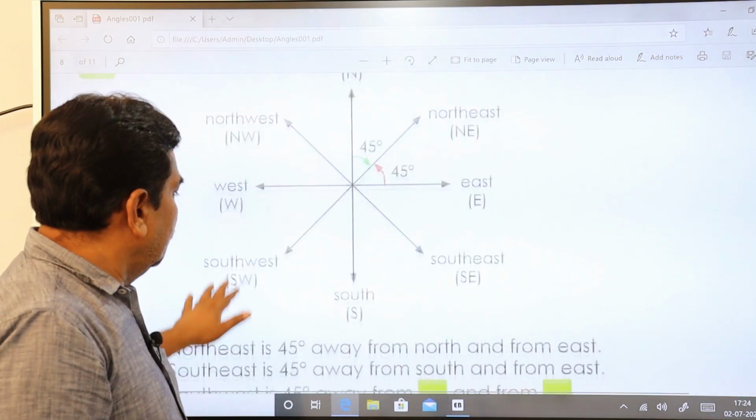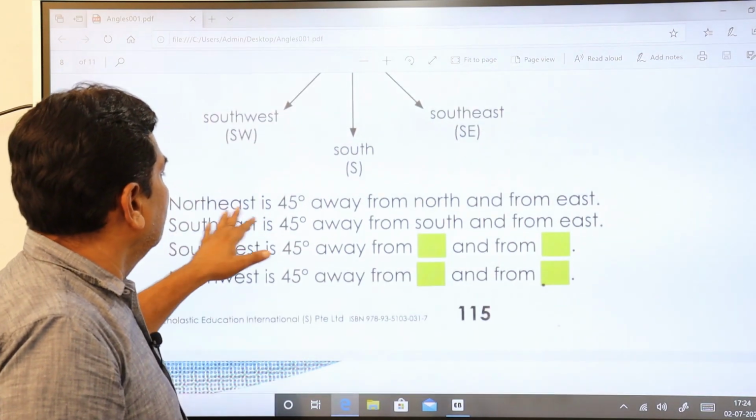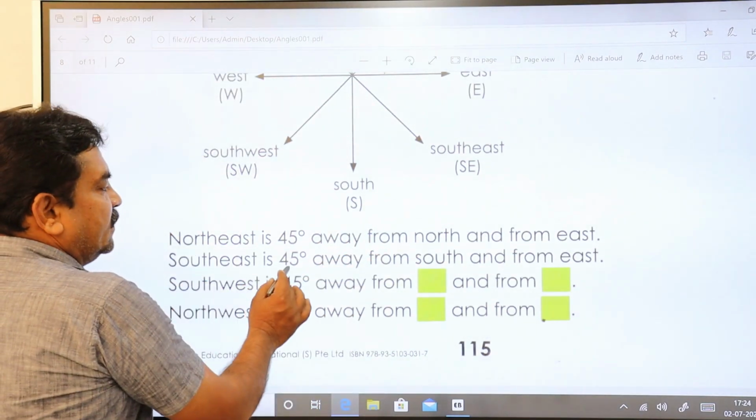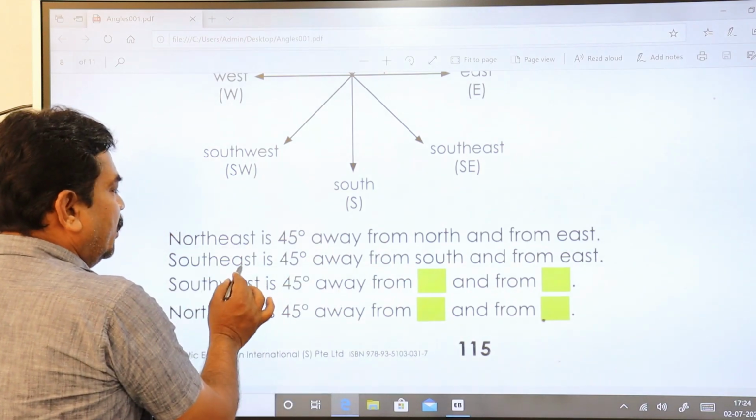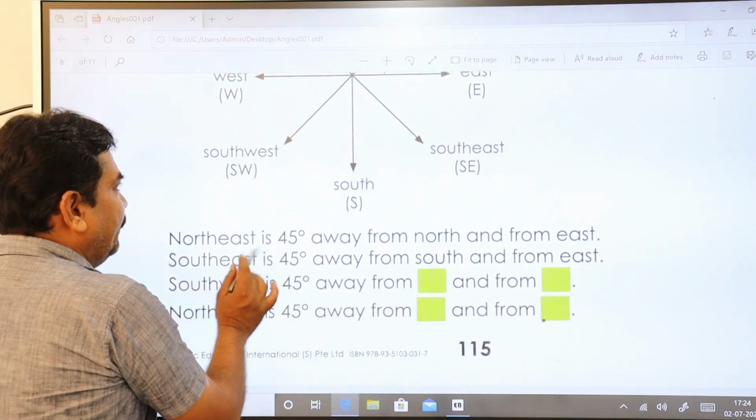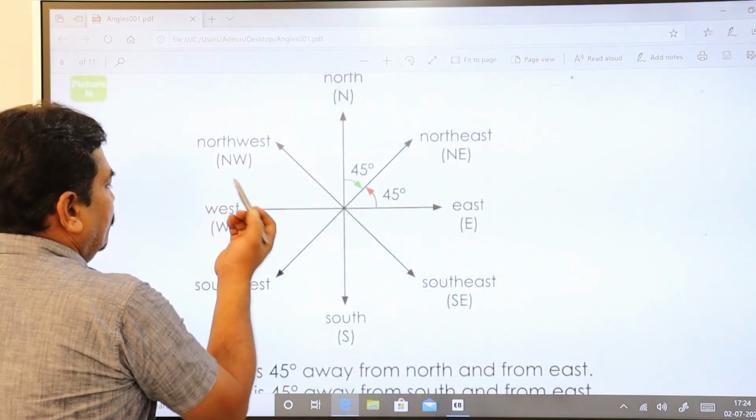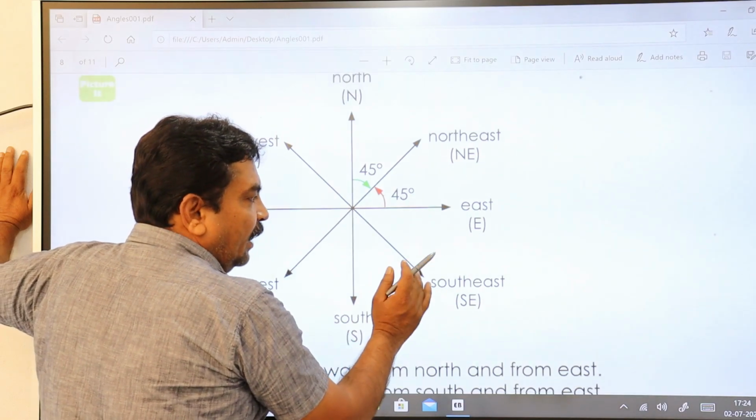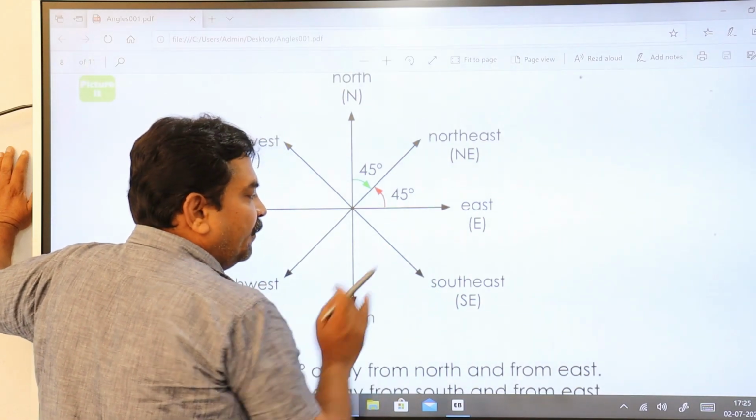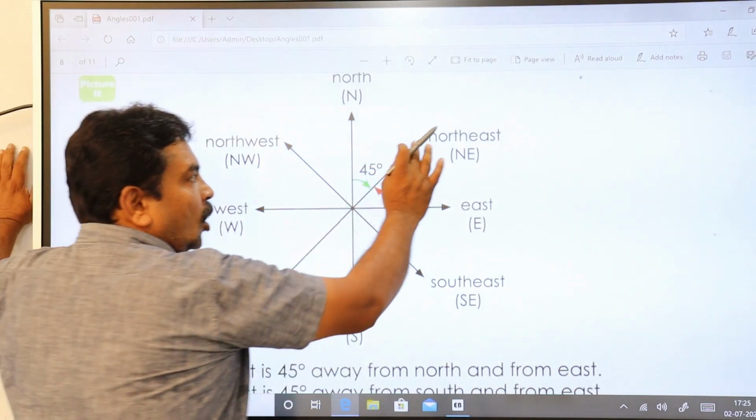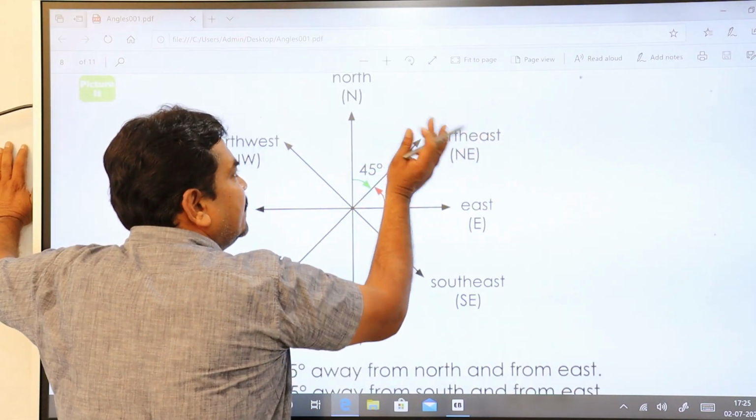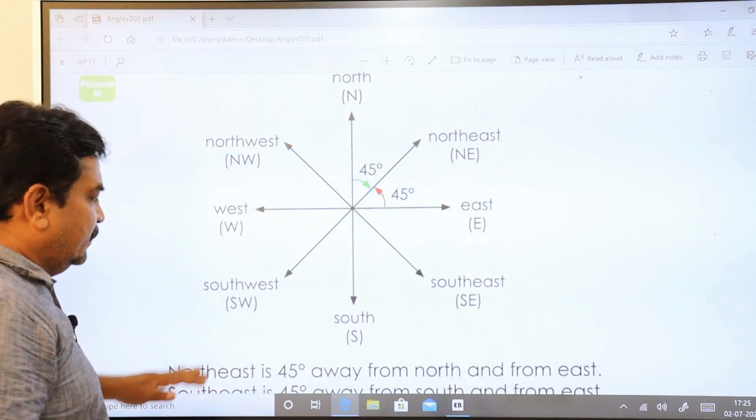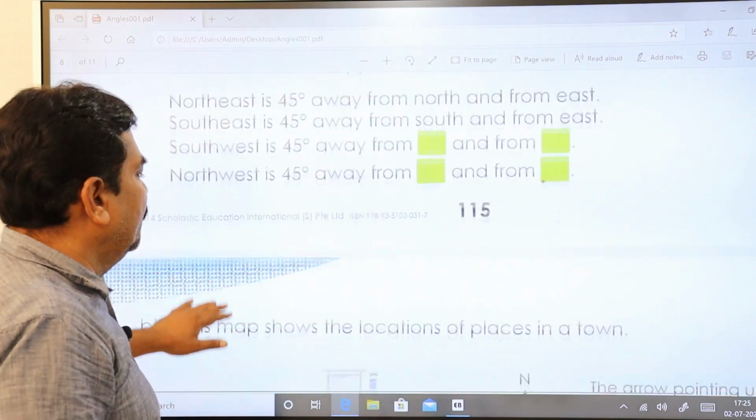This is very important. Let us go to this one. Northeast is 45 degrees away from north and east. Southeast means what? Southeast is 45 degrees away. See here. For example, this is southeast. Southeast is 45 degrees away from east and also 45 degrees away from south. Northeast is 45 degrees away from east and also from north. Similar way you can get this. That is what is given here. You please write it down and finish it off.